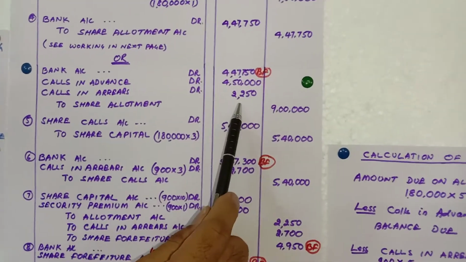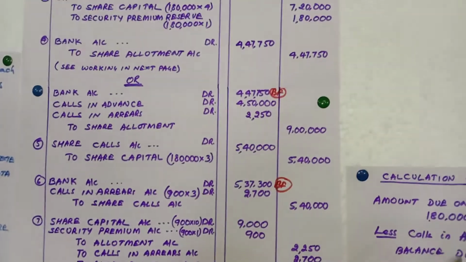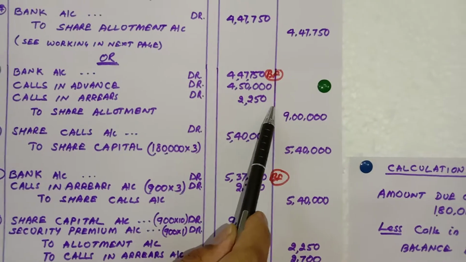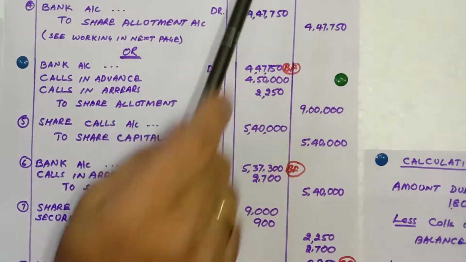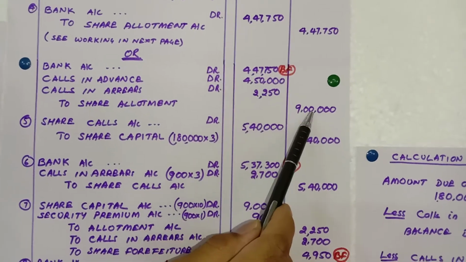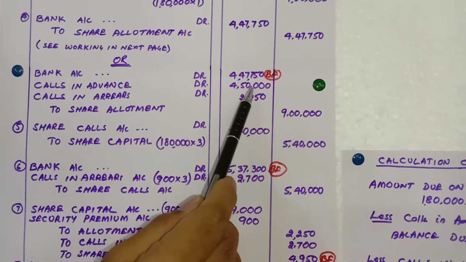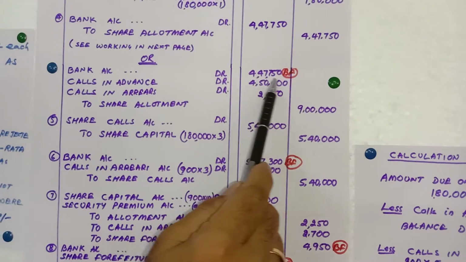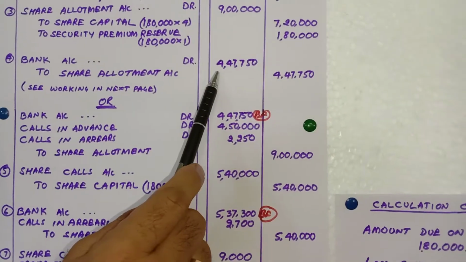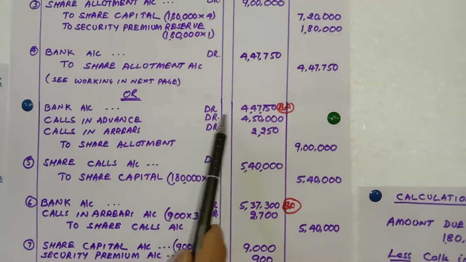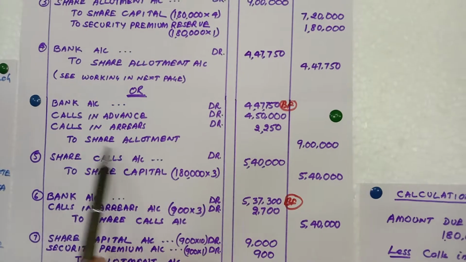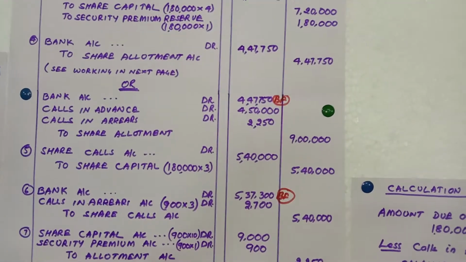Then calls in arrears, in case of pro rata, you have to calculate somewhere in rough and then write 2,250 here, and calls in advance you know already from the second entry, that you write. Now from 9 lakhs you subtract these two and you get the balancing figure. So either way it should be equal: here 4,47,750, and the other way also I am getting 4,47,750. So this entry can be written in an alternate way also.